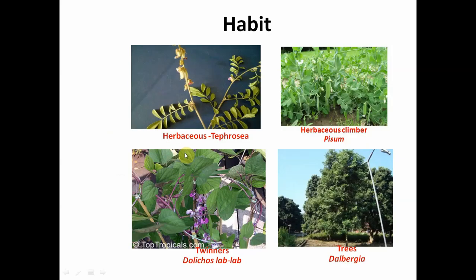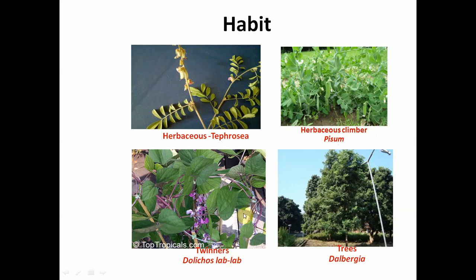And we see the habit of the family members. Most of the plants of the family are herbs, like Tephrosia purpurea, Medicago and Crotalaria species. So all these are herbaceous plants. And we also see some shrubs like Indigofera and Sesbania sesban, etc. And the herbaceous climber Pisum sativum.